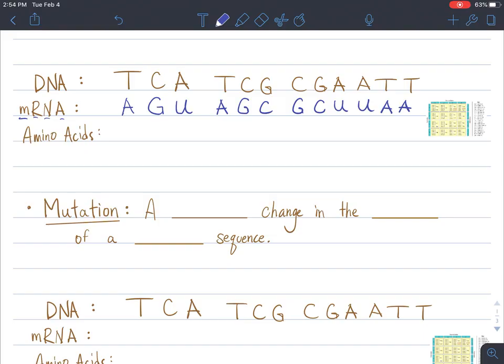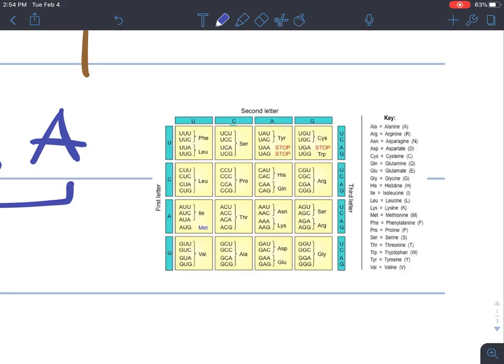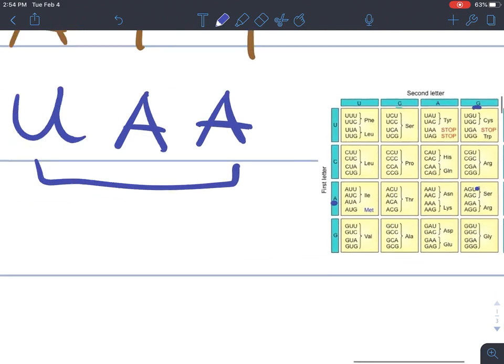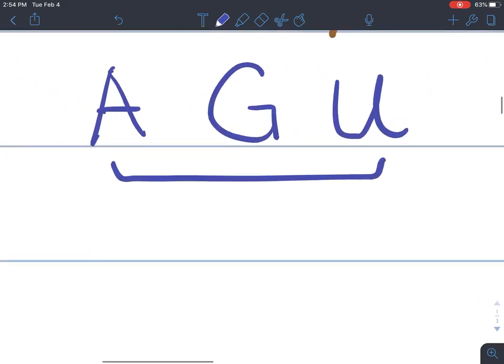Now we need to look at each of these three-letter sequences and figure out what our amino acids are going to be. First, let's look at AGU. Right there, SER. SER is serine.